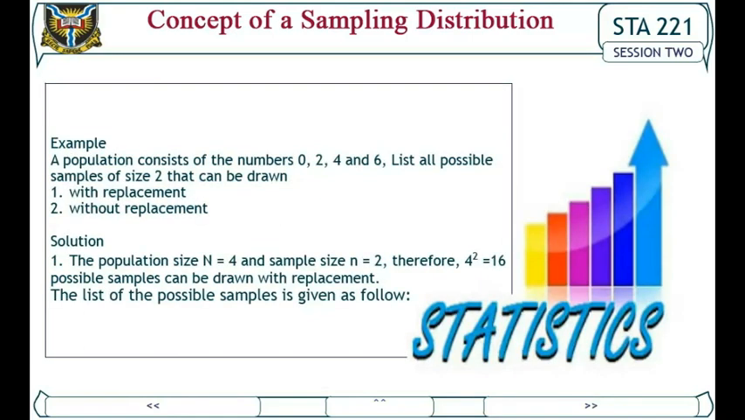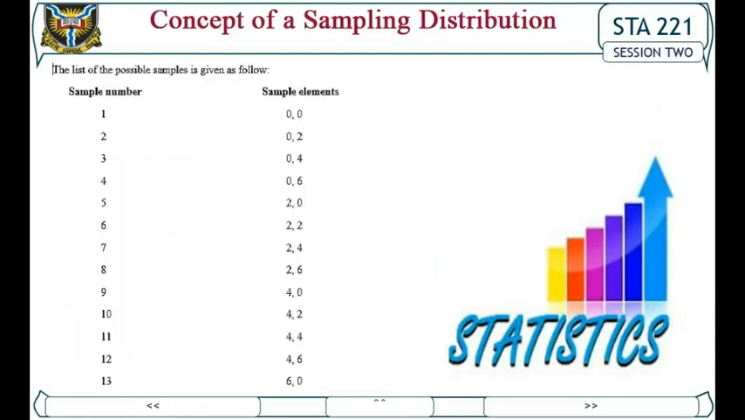Example: a population consists of the numbers 0, 2, 4, and 6. List all possible samples of size 2 that can be drawn. 1. With replacement. 2. Without replacement. Solution. 1. The population size N is equal to 4 and sample size n is equal to 2. Therefore, 4 raised to power 2 is equal to 16 possible samples can be drawn with replacement. The list of the possible samples is given as follows. Sample number, sample element.